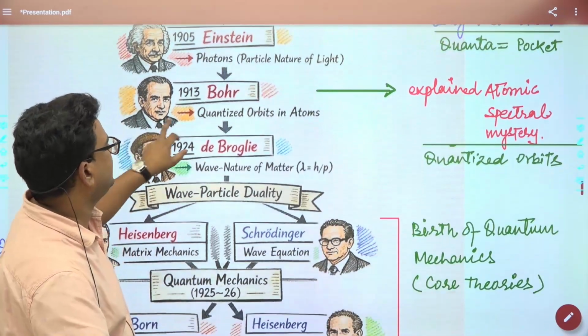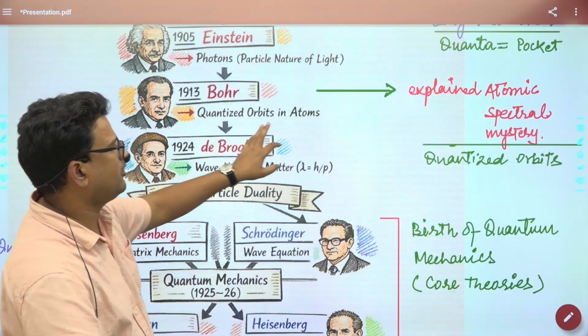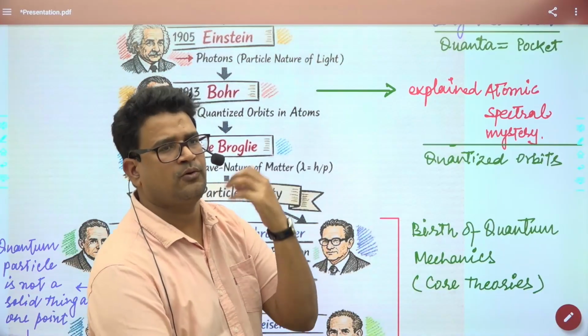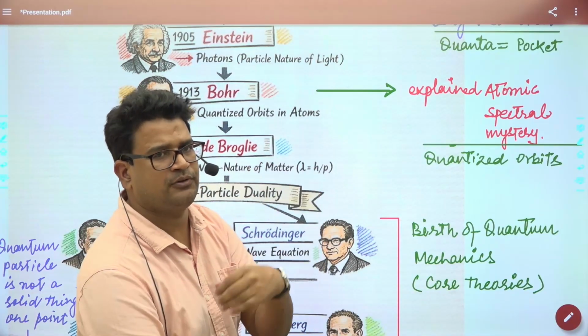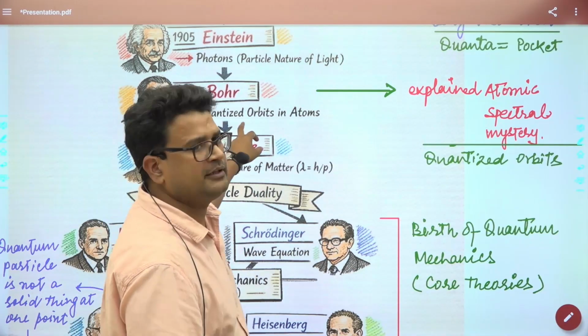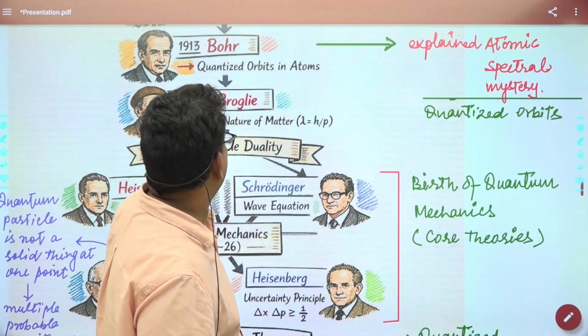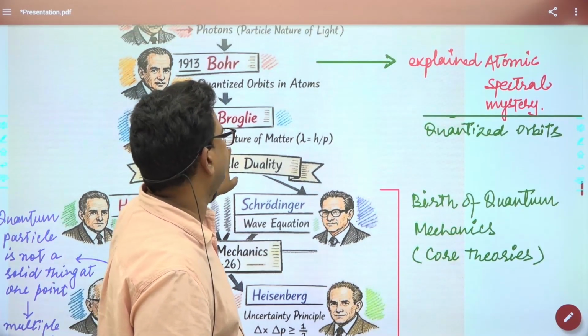Then comes Niels Bohr. Niels Bohr explained the atomic spectral mystery. That means electrons absorb energy and go up to a higher level. When they come down, they emit the energy. That was explained by Niels Bohr, with quantized orbits. Next comes de Broglie, who explained the wave nature of matter. Einstein developed the particle nature of light or energy, and de Broglie explained the wave nature of matter.